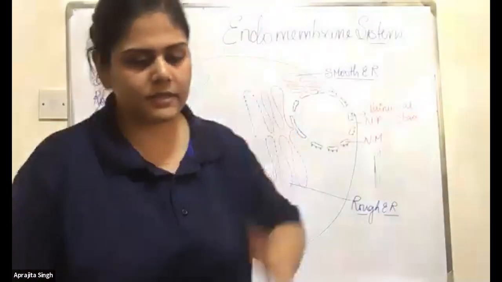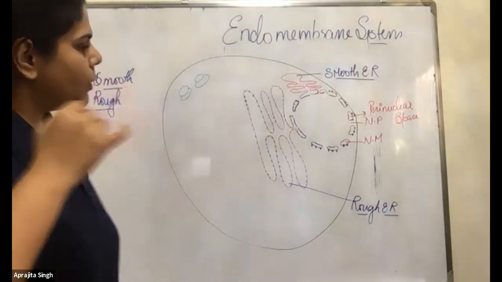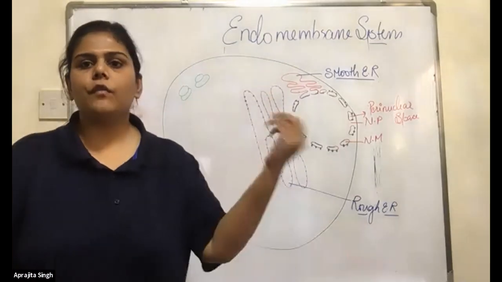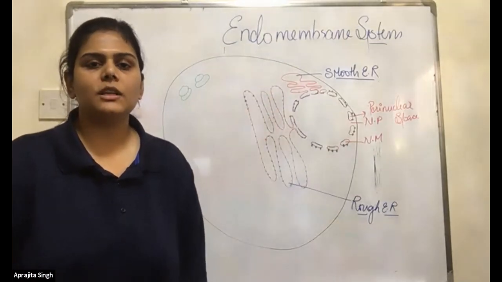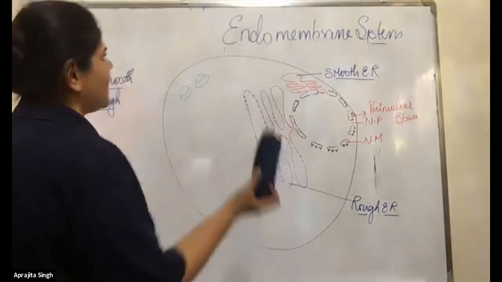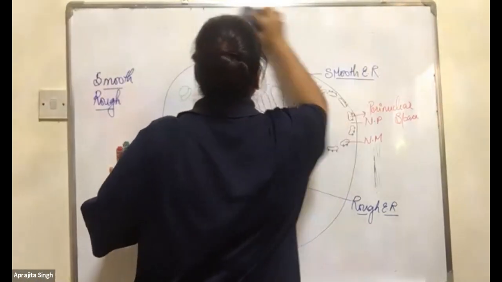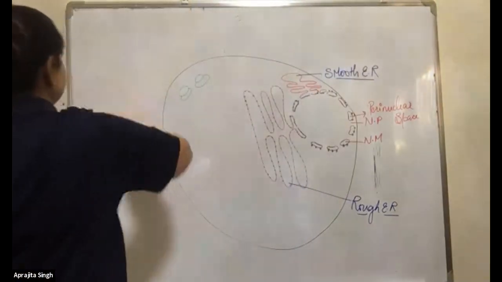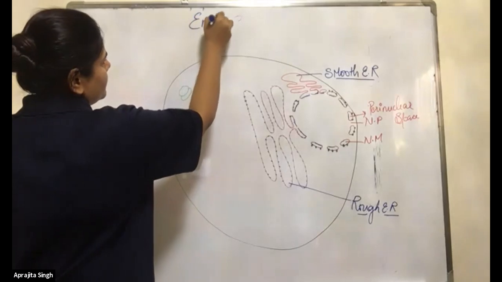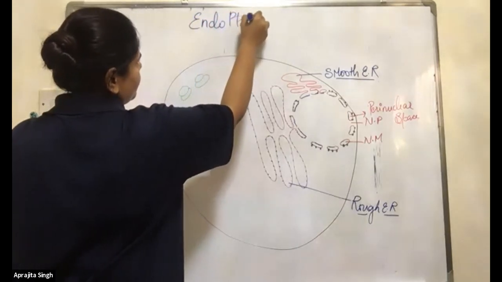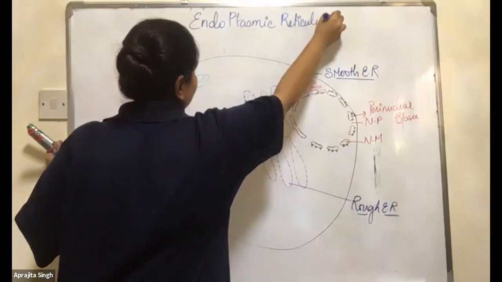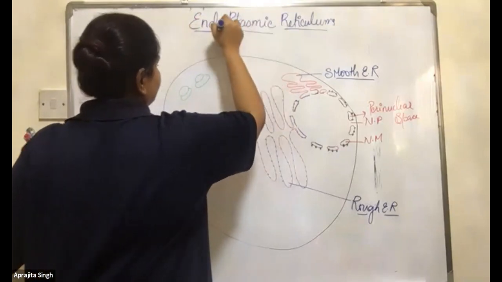Okay, first before that, we will see the structure. Let's forget the function. We will see the structure. Can you see? Before that, I forgot to ask you what is the meaning of endoplasmic reticulum? Now fine. Now again a question. What is the meaning of endoplasmic? Why do we call it endoplasmic reticulum? Why?